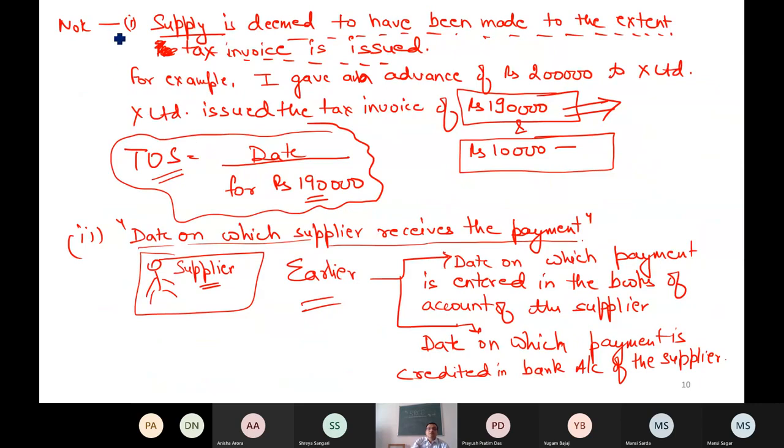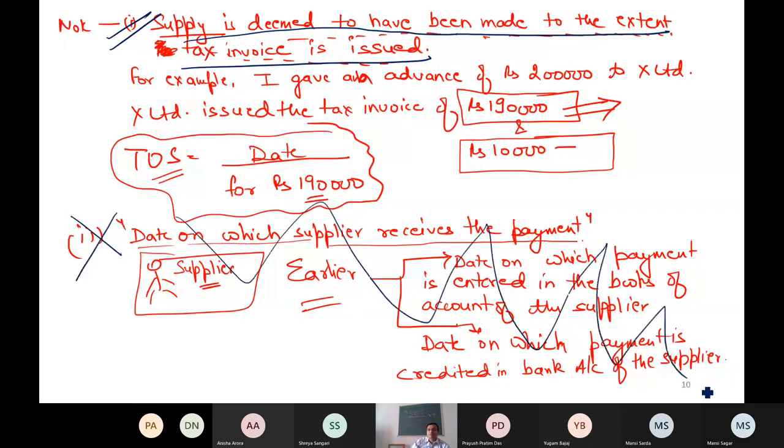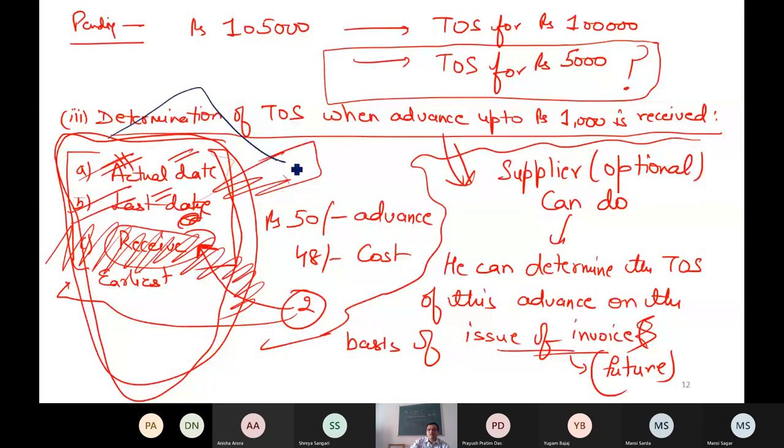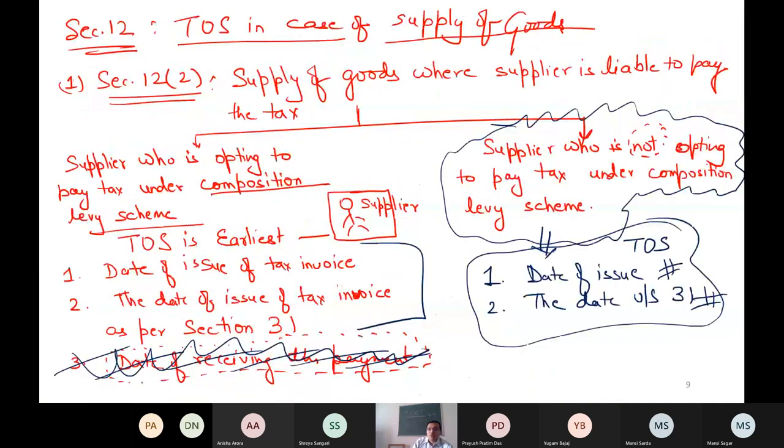This note 1 is as it is applicable. Supply is deemed to have been made to the extent tax invoice is issued. This is applicable. Second note is by default inapplicable because we are not at all concerned when the payment is received. Similarly, third note is by default inapplicable because advance, ignore 1000 advance. In fact, even if you have received 1000 crore advance, still advance is of no relevance. As we can see, only these 2 dates are the answer.